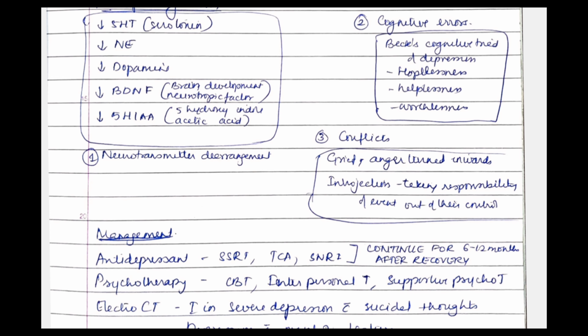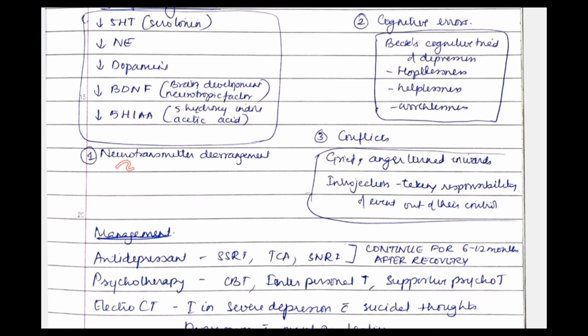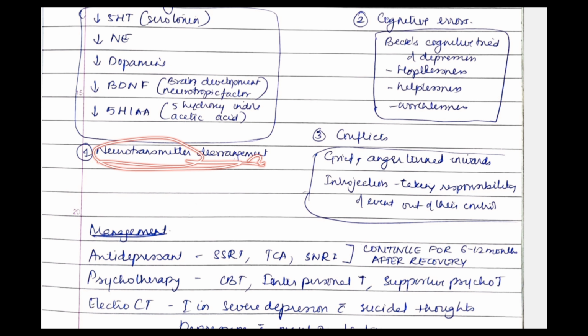Coming to etiopathogenesis, here we have neurotransmitter derangement. Neurotransmitter derangement means what happens? Whatever excitatory hormones were there, that is reduced. So there is reduction in 5-HT, that is serotonin, reduction in norepinephrine, reduced dopamine, reduced BDNF, and reduced 5-HIAA. What is BDNF? Brain derived neurotrophic factor. What is 5-HIAA? It is 5-hydroxy indole acetic acid. So there is reduced neurotransmitters, also known as neurotransmitter derangement.